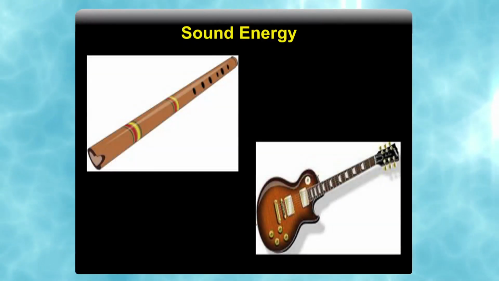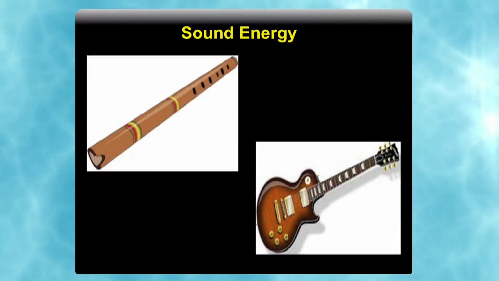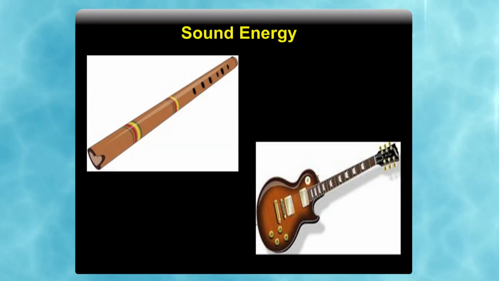Sound which creates a jarring effect on our ear is called noise, and sound which has a pleasing effect is called music. We have developed a number of musical instruments for our entertainment: stringed instruments like sitar, guitar, jasraj, etc.; percussion instruments like dholak, tabla, drum; and wind instruments like flute, clarinet, trumpet, etc.